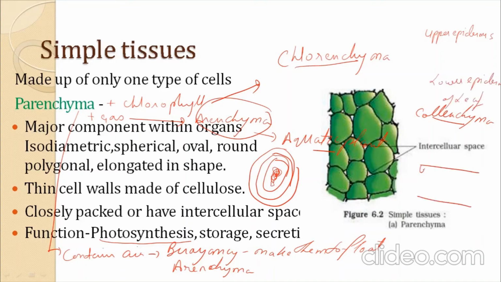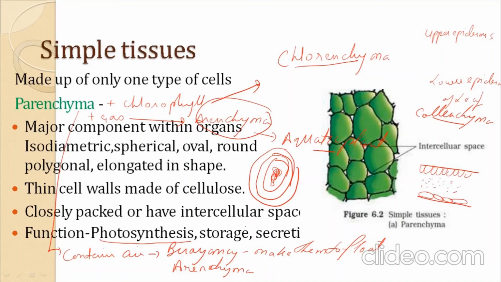Here it is upper epidermis. You can see that this is the upper epidermis. Okay, and here it is a lower epidermis. So in between these, the parenchyma cells are present, and these parenchyma cells contain a chlorophyll, so we call it a chlorenchyma. So it helps in performing the process of photosynthesis.